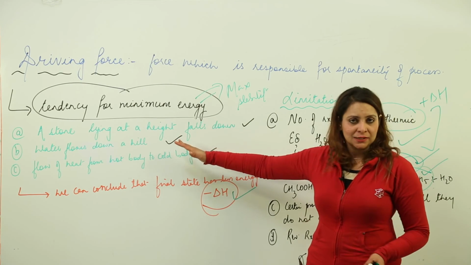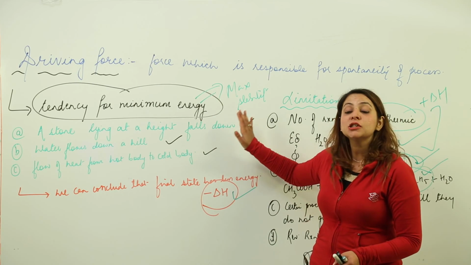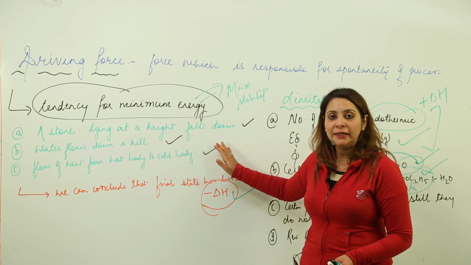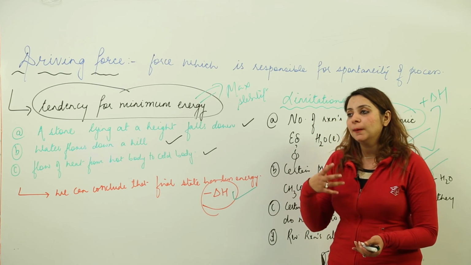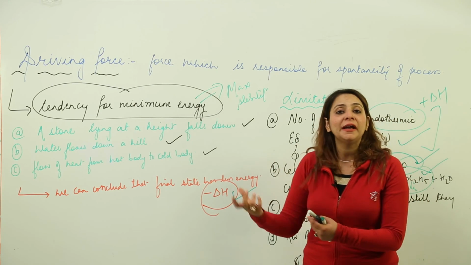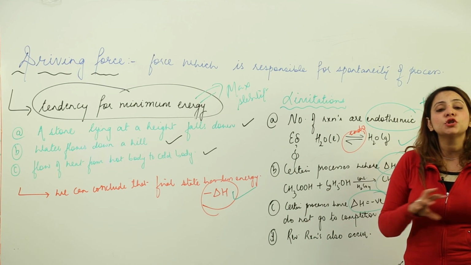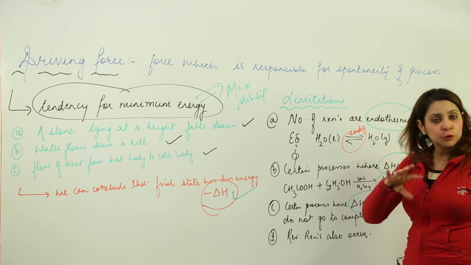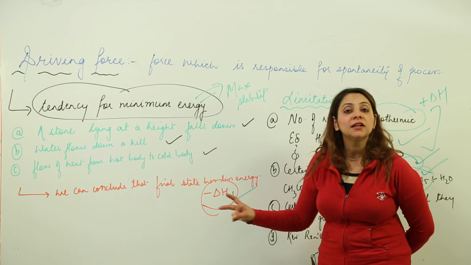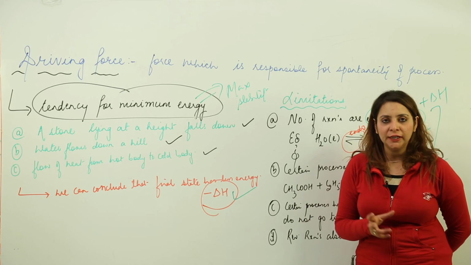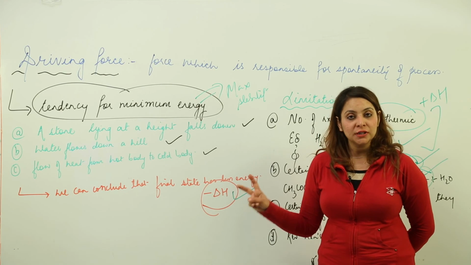I am not denying that this is a factor. Obviously this is a factor, but it is not the sole factor which decides the spontaneity. Besides it, we have certain more factors which actually determine the spontaneity of the process. Because here we have seen certain limitations, where the delta H is not negative, or reversible reactions are occurring, but still the process is spontaneous. So there is another factor which is influencing the spontaneity. So let us take into consideration what is that second factor which actually determines the spontaneity of the process.